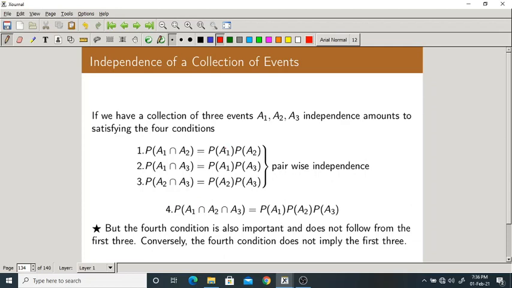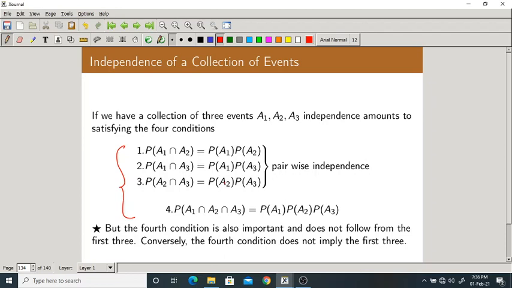Sometimes they are pairwise independent but not independent as a whole. That's why you need to verify all these four equations. You cannot assume that if the first three are true, the fourth one will be true by default. And you can also see that if the fourth one is true, it does not imply that the first three will be true. So that's why you need to verify all four equations.